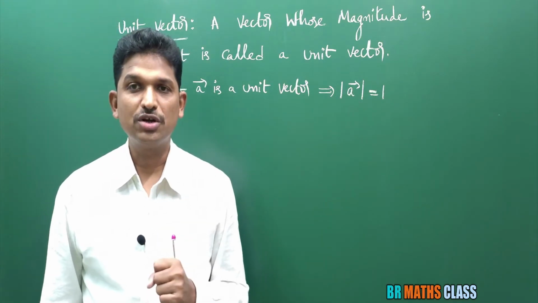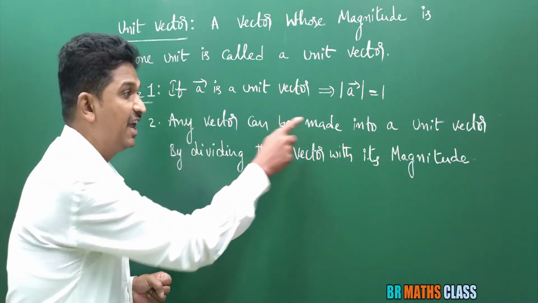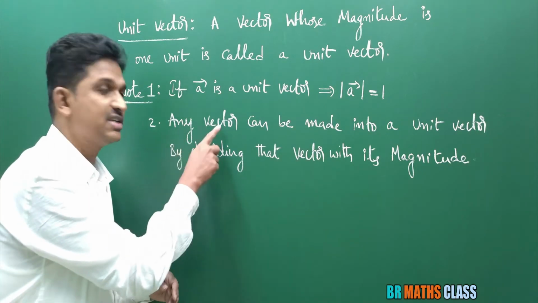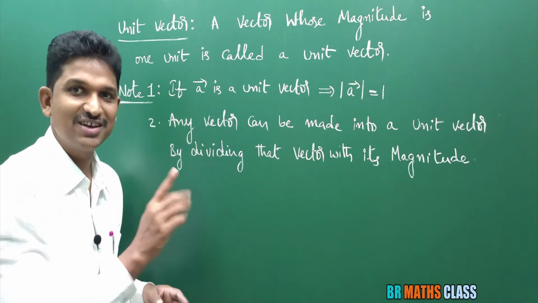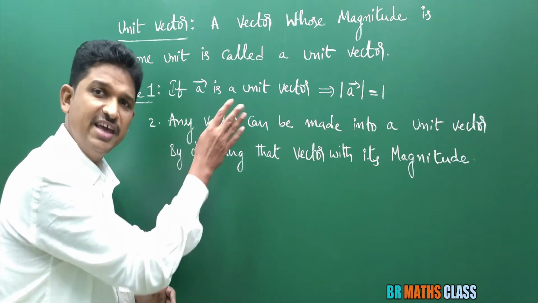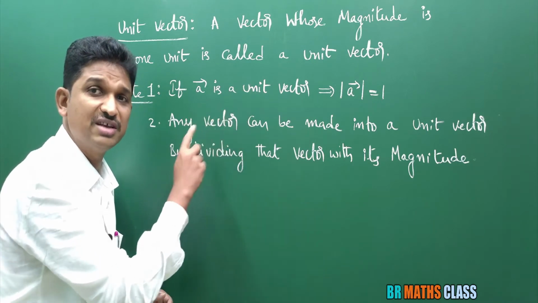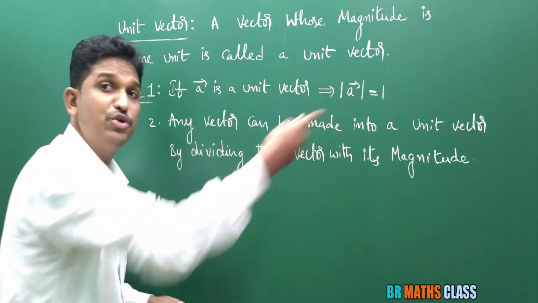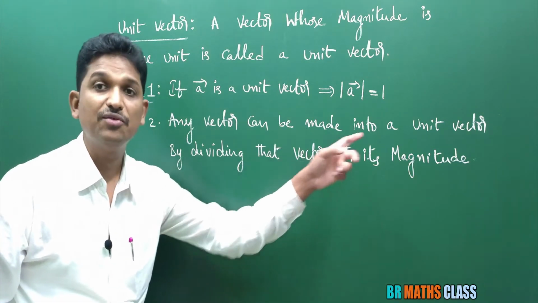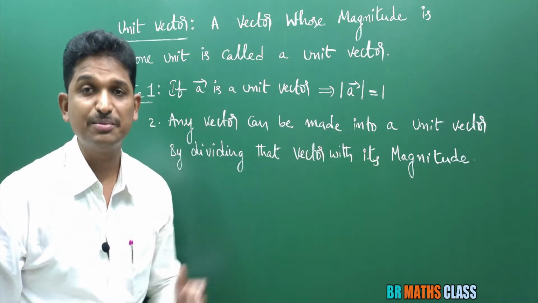Now the second note, which is a very important one. Any vector can be made into a unit vector, whatever the vector may be, any vector other than the zero vector. Keep this in your mind, later I will discuss this point. You take any vector whose magnitude is 5 units, 10 units, 20 units, whatever it is. Any vector can be made into a unit vector by dividing that vector with its magnitude.